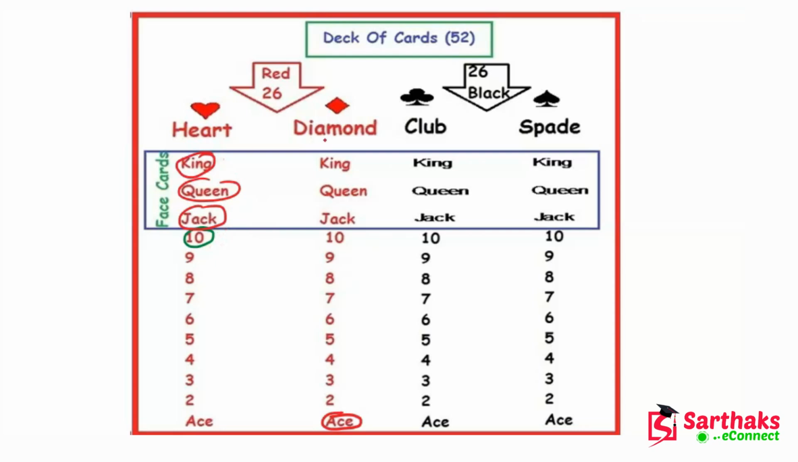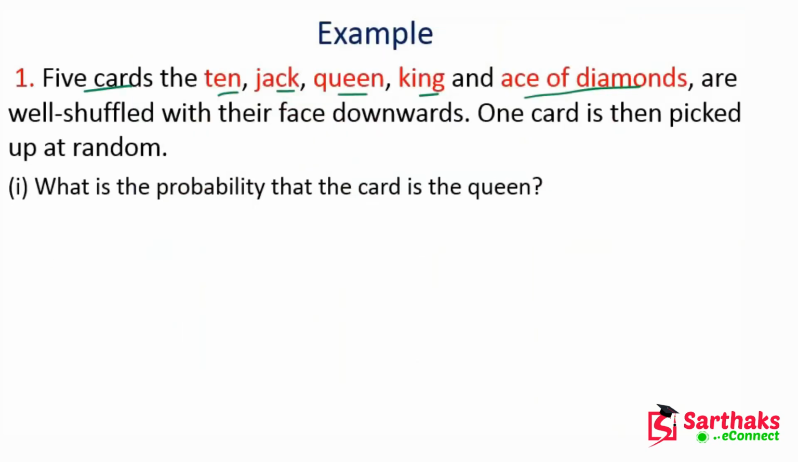It may be heart, it may be diamond, it may be club, it may be spades. Don't get confused by this. We have just 1 of each, so there are a total of 5 cards. I hope you get this point. Now these cards are well shuffled with their faces downwards. We don't know which card is 10, jack, queen, king or ace.